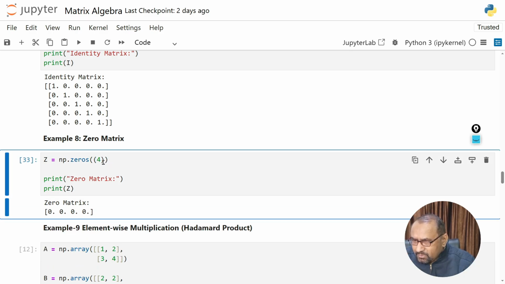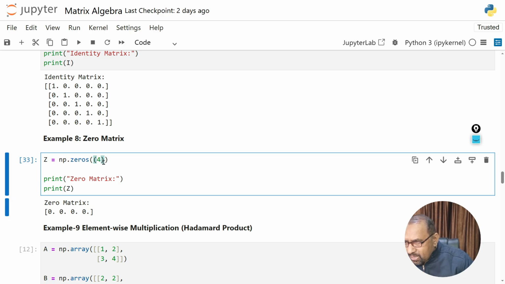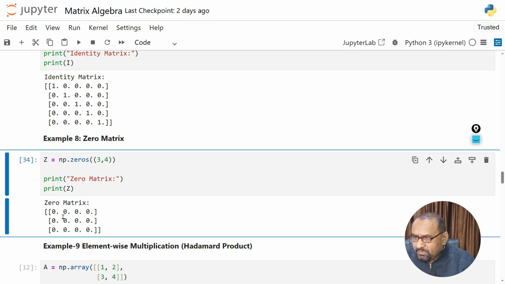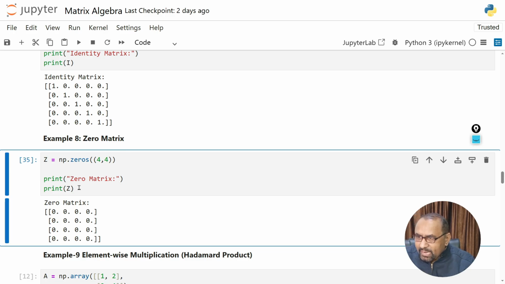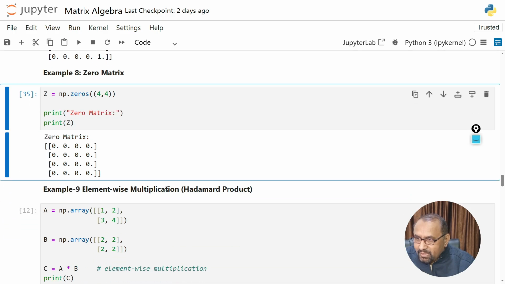zero matrix. Okay, and if you require 3 by 4, 3 comma 4, this is a 3 by 4 order zero matrix. And sometimes if you require a square matrix, we require 4 by 4 order. So in this way you can easily create the zero matrix whenever it is required.